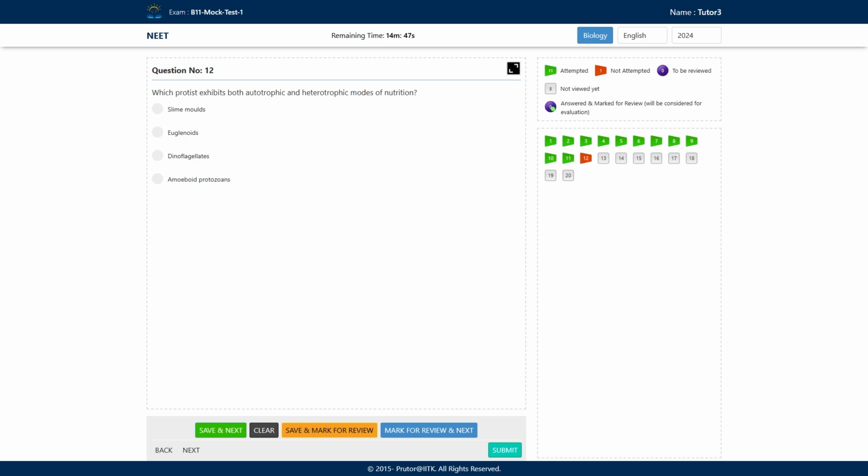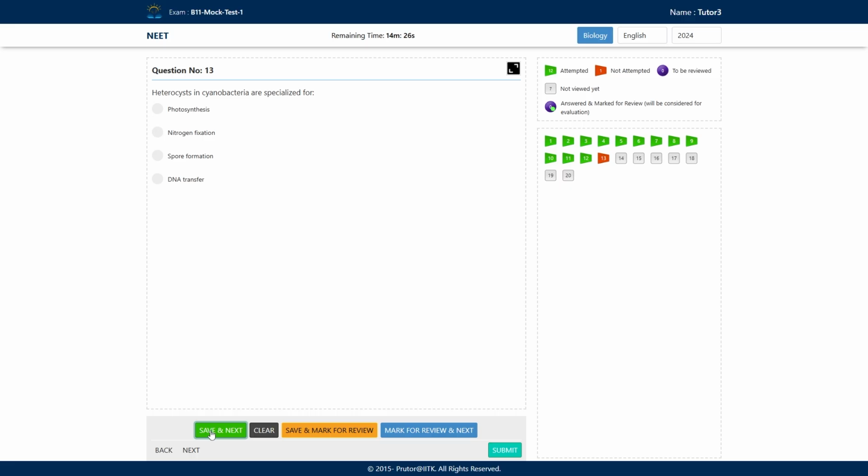Generally animals exhibit the heterotrophic mode of nutrition and plants show the autotrophic mode of nutrition. So this can be considered a connecting link. So euglena, we will opt for this, save and move to our next question.